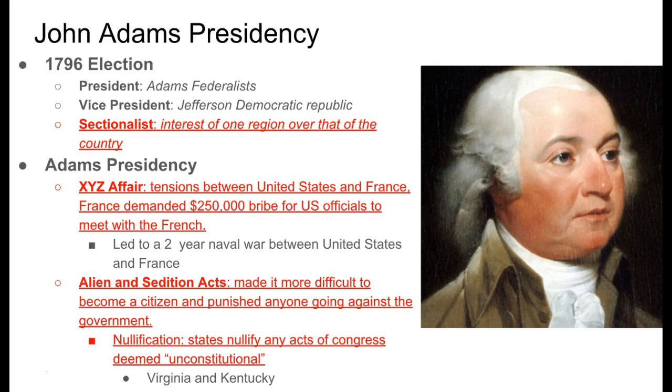And so this idea of nullification came up, and nullification is when states nullify any act of Congress that they deem to be unconstitutional. We saw this happening in Virginia and Kentucky after the Sedition Act. They declared that this was unconstitutional, and therefore they did not need to follow it.